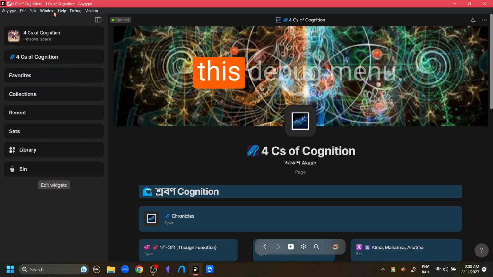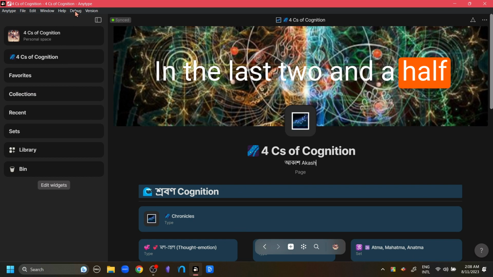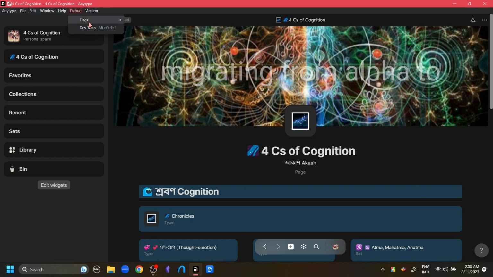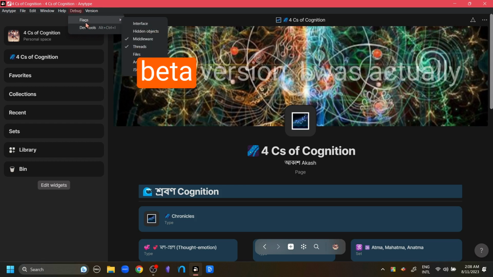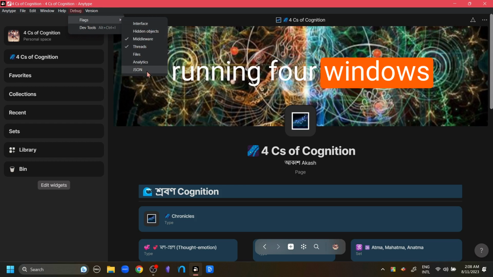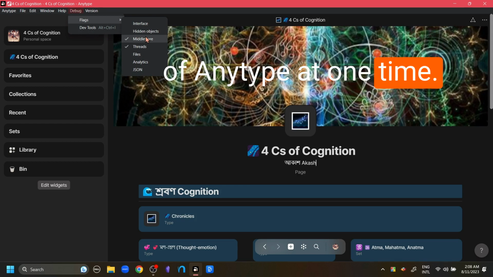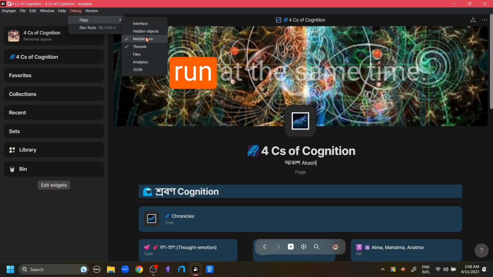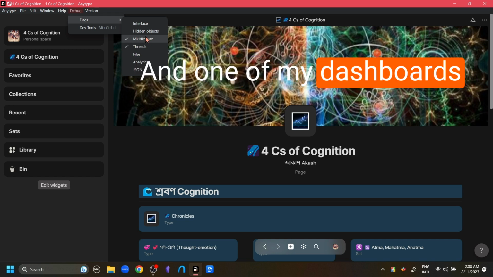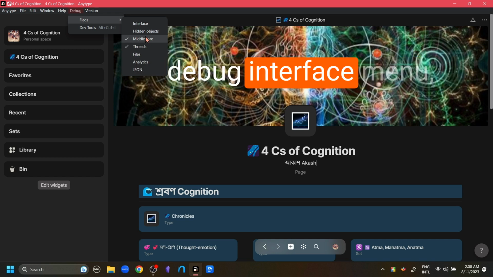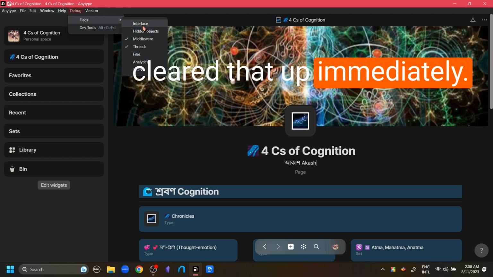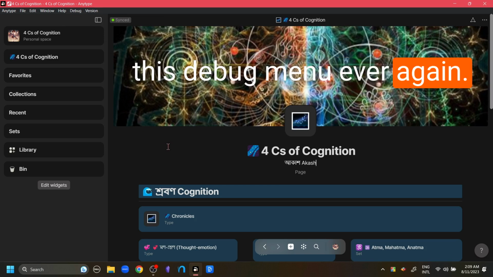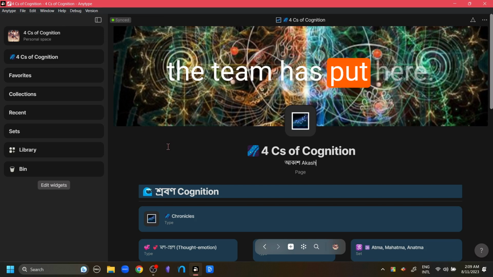The second one is this debug menu. In the last 2.5 years that I have used Anytype, I used this only once. When I was migrating from alpha to beta version, I was actually running 4 windows of Anytype at one time. That was because I was trying to find out how many windows Anytype can run at the same time. One of my dashboards froze up, and using this debug interface menu cleared that up immediately. I have never needed to use this debug menu ever again. It is a helpful thing that the team has put here.